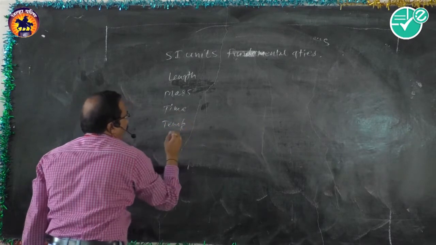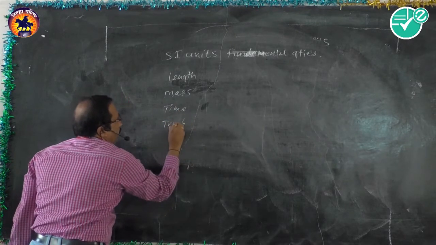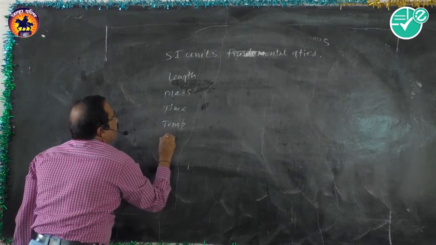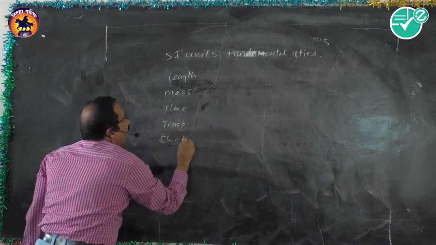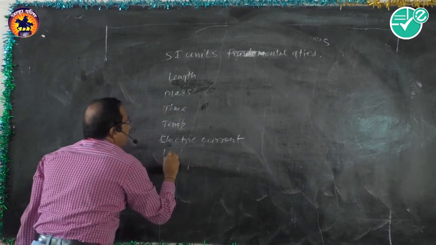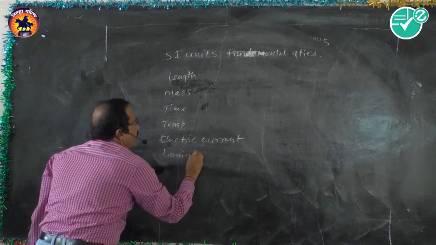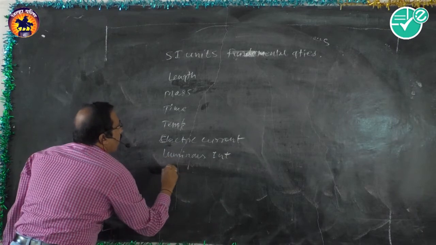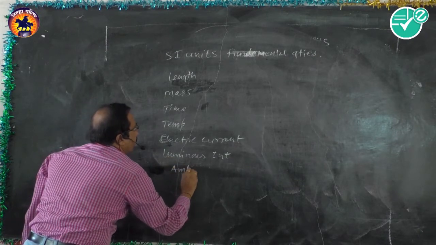You can note it down, or you can simply listen. Temperature, electric current, luminous intensity, and amount of substance.